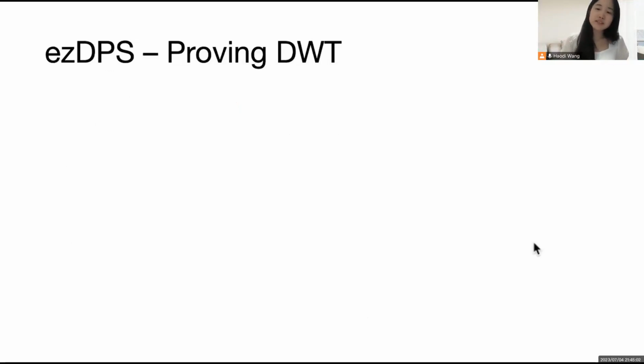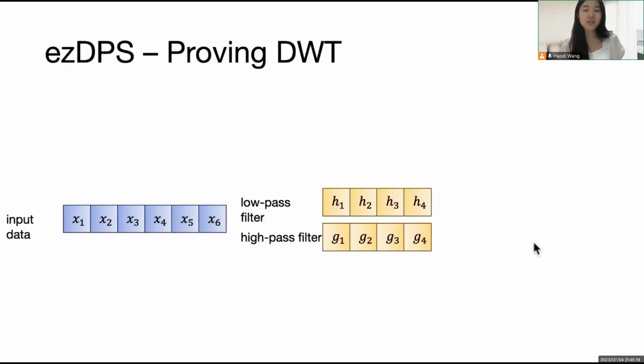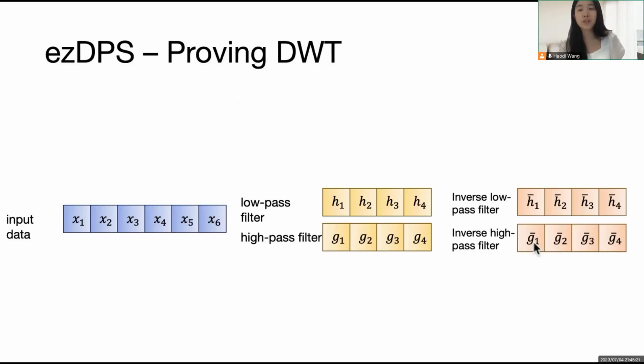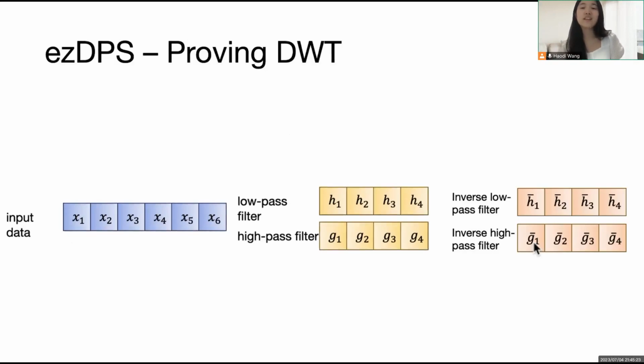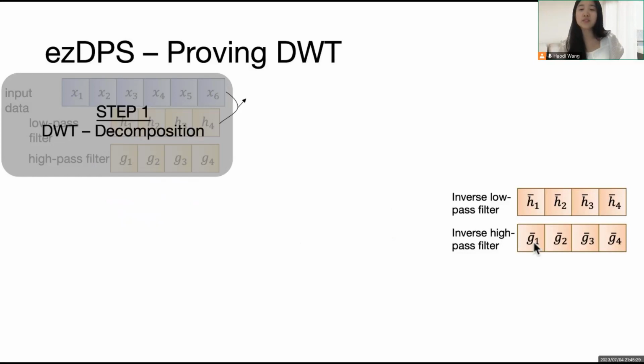Now having the basic gadgets, let's see how to prove the computation for each machine learning stage. Firstly, the discrete wavelet transformation-based pre-processing. To better illustrate our method, we use a small example where the input has 6 dimensions and the filters have 4 dimensions. Firstly, low-pass and high-pass filters are used to decompose the input data and obtain the low-pass part and